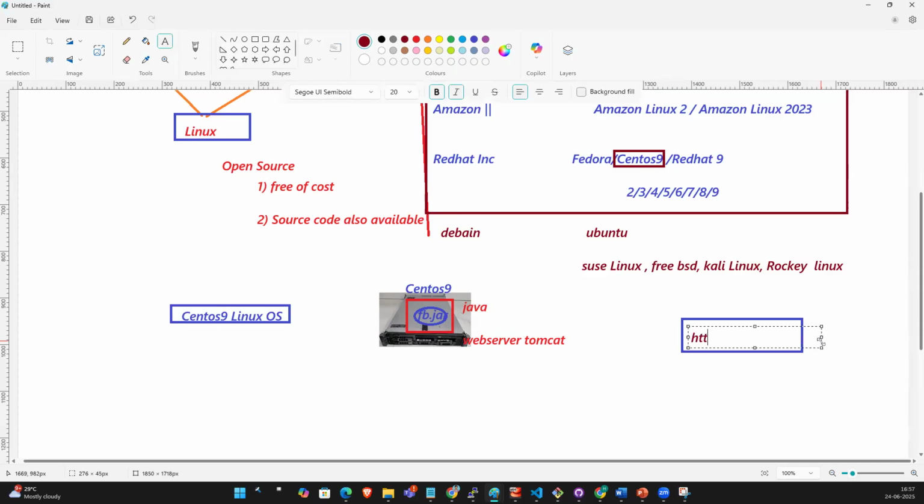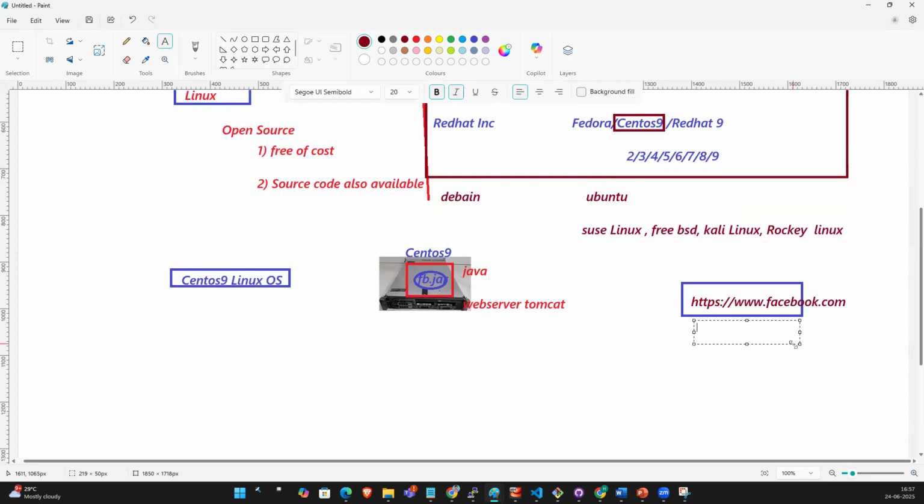So https://www.facebook.com. What is this? This is a web browser, Google Chrome. And this is a web server.